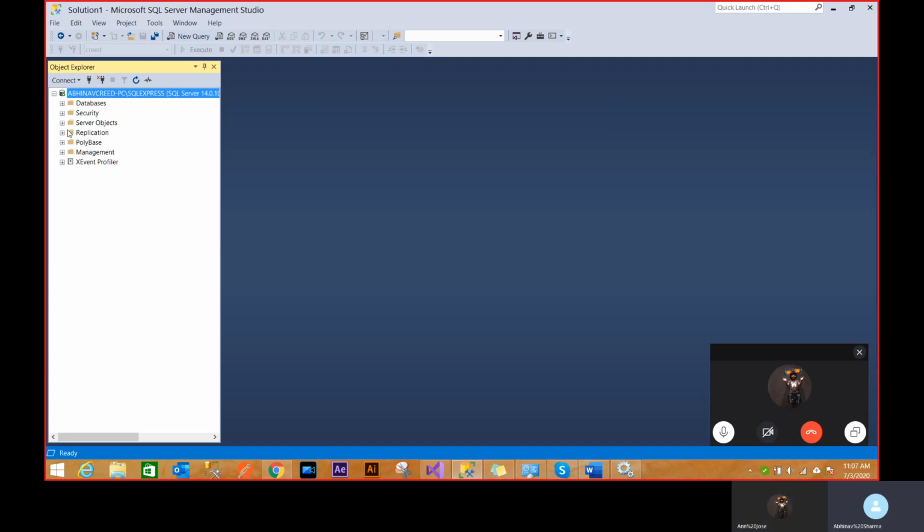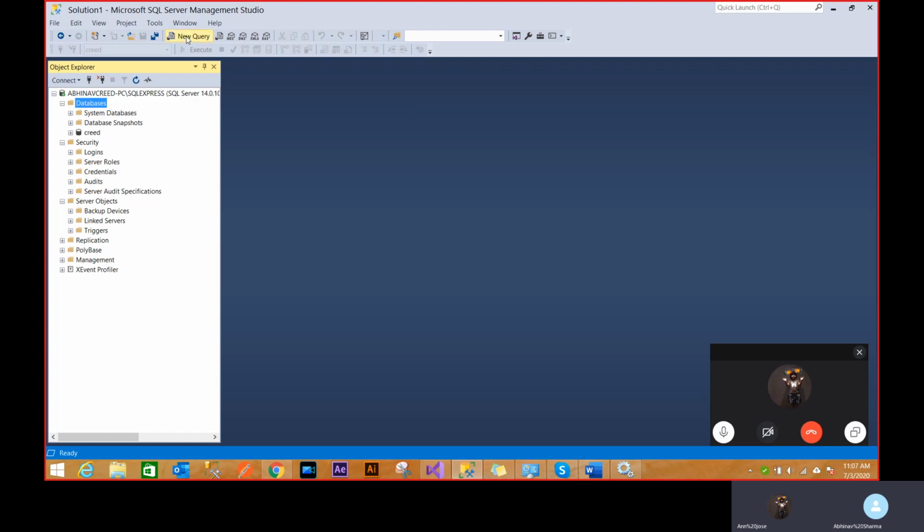So this is the basic view. We have databases, security. SQL Server is altogether a whole new zone. If you want to work deep on a backend thing, then you have to go through these security, server objects, and whatnot. But because we are mainly focusing at the very basic level on the tables and structure side, we'll be focusing on databases mostly.